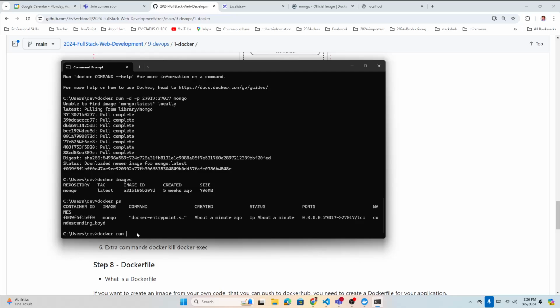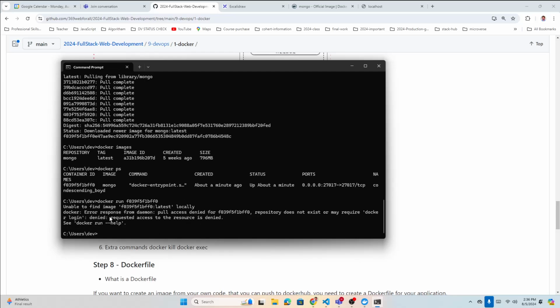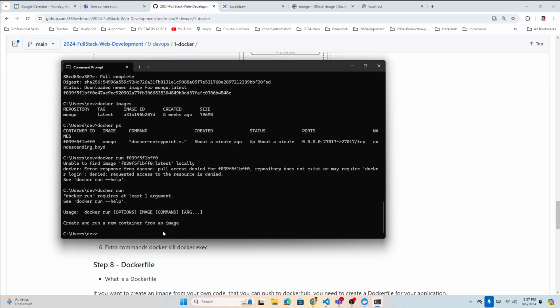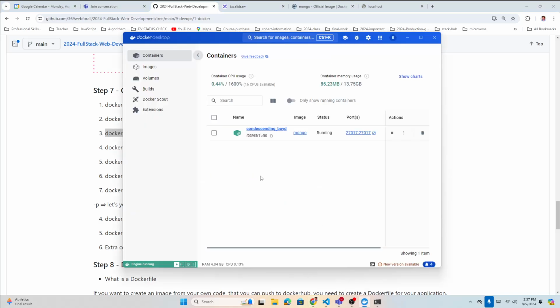Let's call that container. Unable to find image, well, not image. Just call it Docker run. So create and run a new container from the image. Our Docker is already live, so it does not matter.